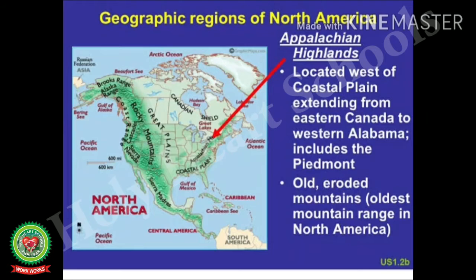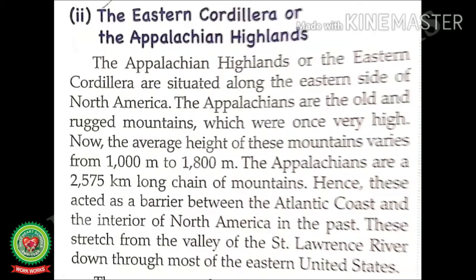Appalachian Highlands are located west of the coastal plain, extending from eastern Canada to western Alabama, and include the Piedmont. Old eroded mountains, the oldest mountain range in North America. Let's continue our reading. Hence, these acted as a barrier, meaning an obstacle or a wall, between the Atlantic coast and the interior of North America in the past.